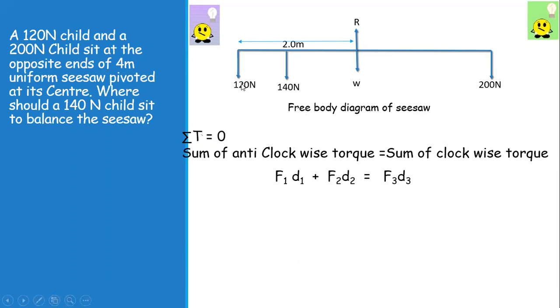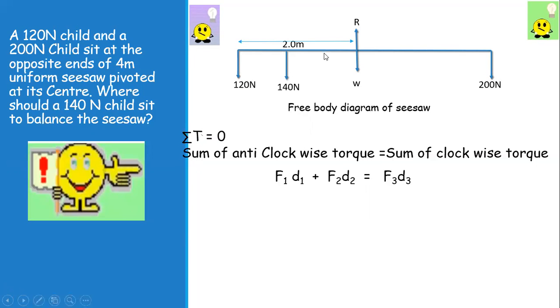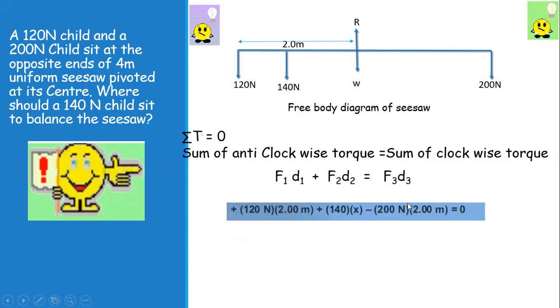So F1 is 120 multiplied by 2, plus F2 is 140 multiplied by X, and this is your anti-clockwise torque, and it must equal the clockwise torque, that is F3 into 2.